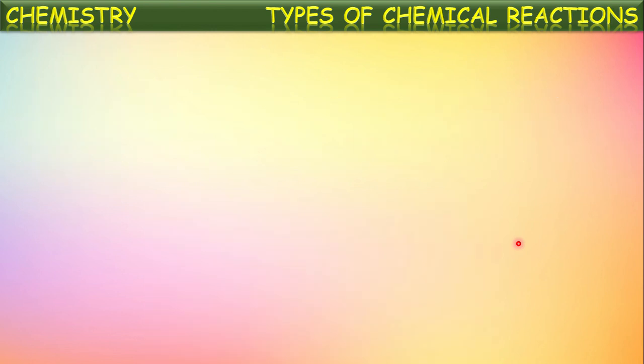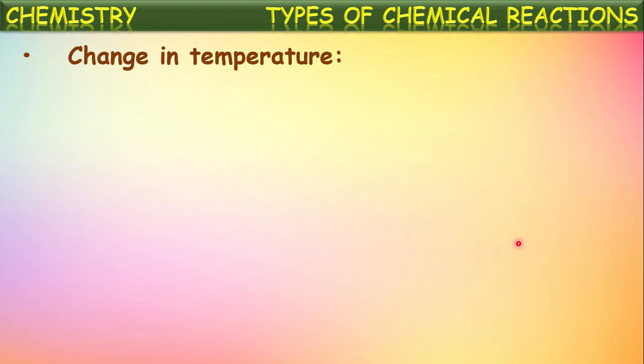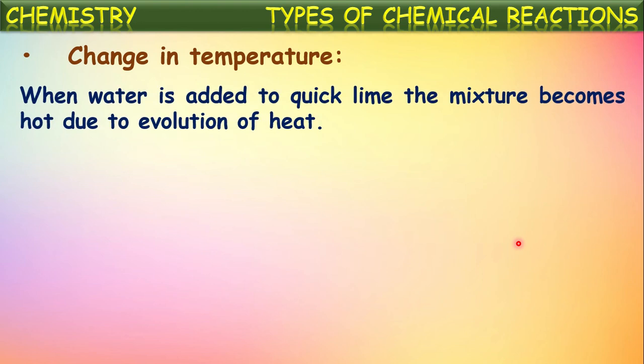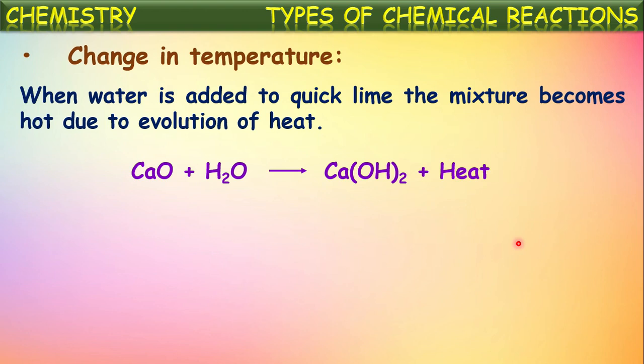Okay. Next one, change in temperature. Yes, certain chemical changes can be identified by the change in temperature also. For example, when water is added to quicklime, the mixture becomes hot due to the evolution of heat energy. This kind of chemical changes in which energy is released while forming products are called exothermic reactions. So one of the examples is here dissolution of quicklime into water.